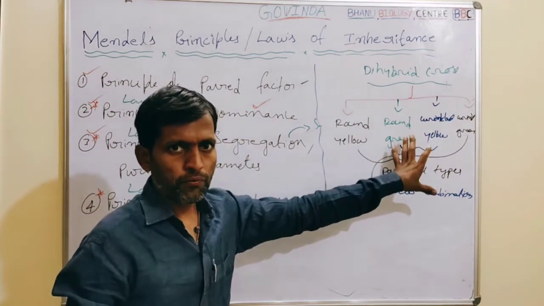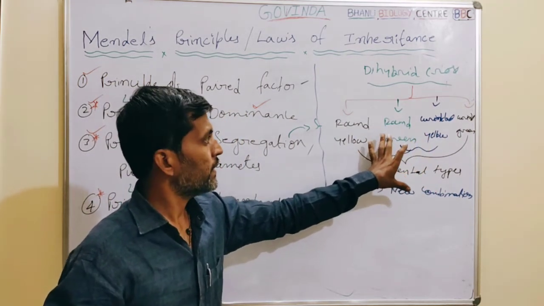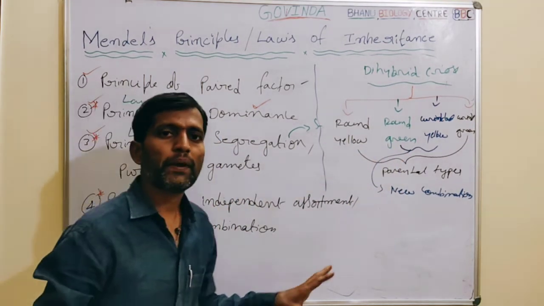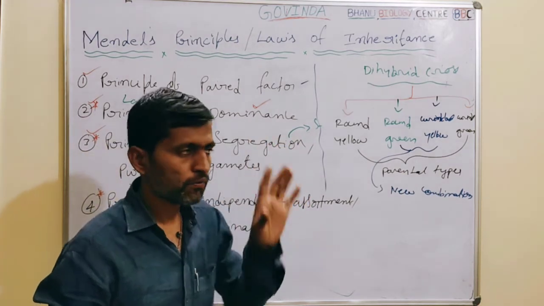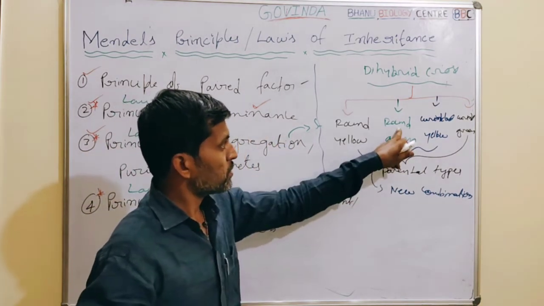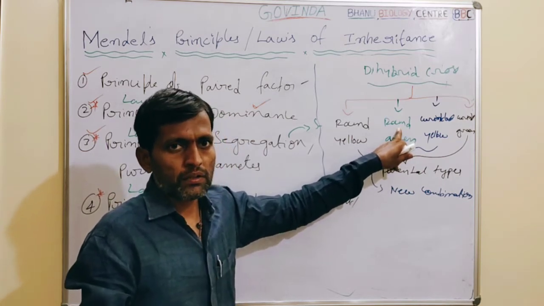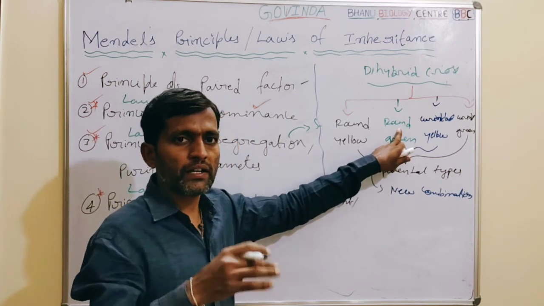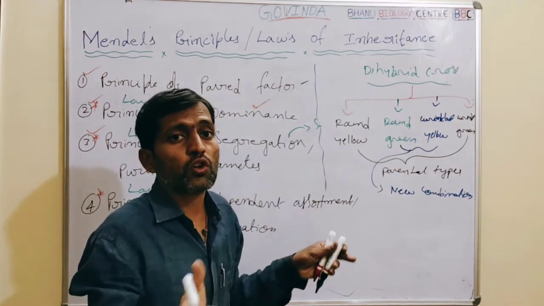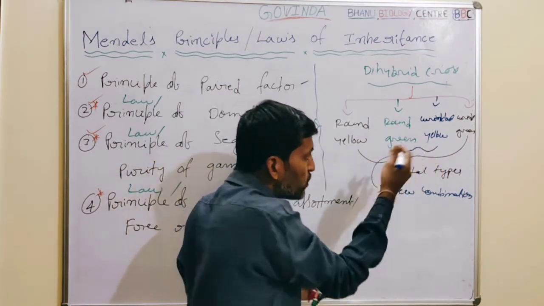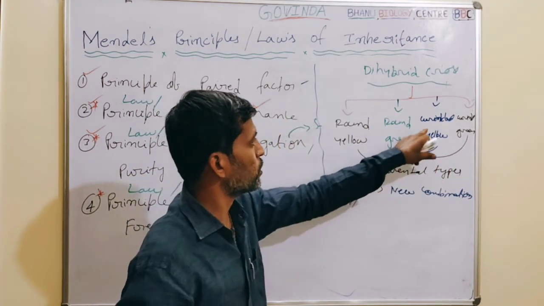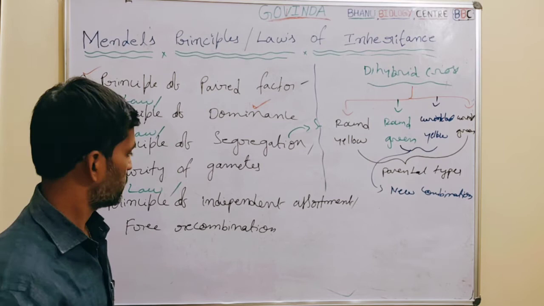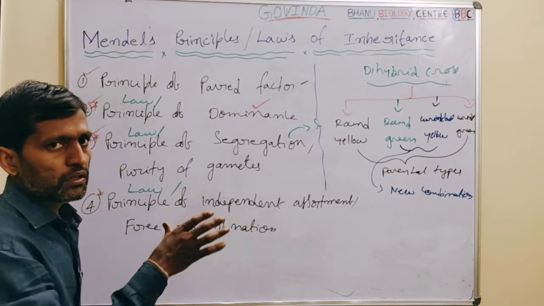This is proof enough to say there is independent assortment of a pair of factors during gamete formation. If there were no independent assortment, no free separation of the pair of genes into the gametes, there would be no chance of getting these two new combinations: round green and wrinkled yellow plants. Of course, there are some exceptions.